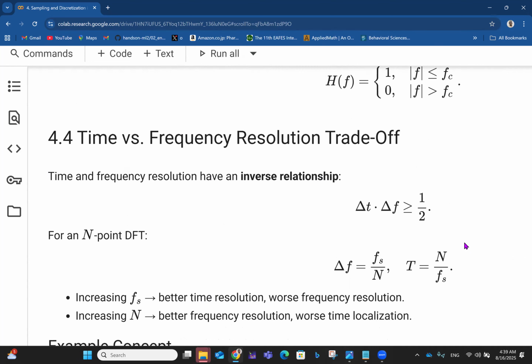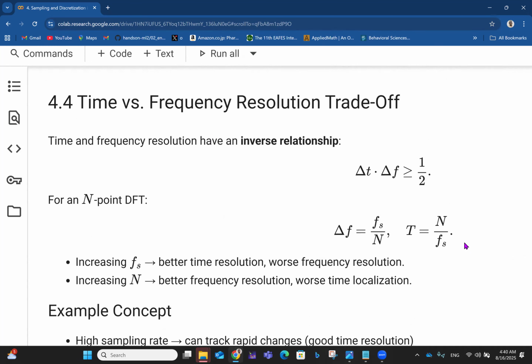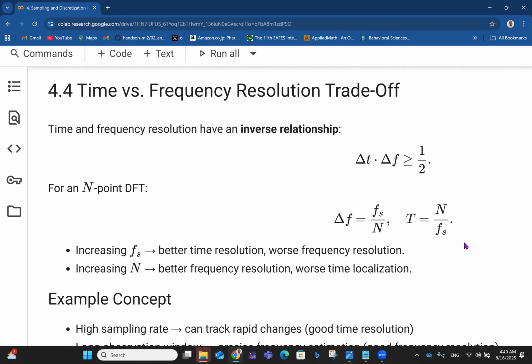Don't worry, we are going to have a Python visualization of all of these things, beyond just talking about the maths.